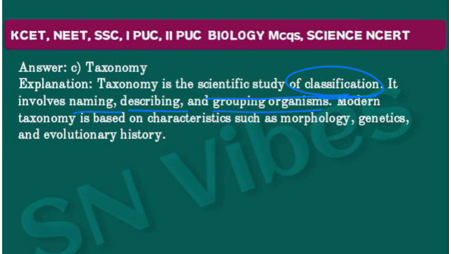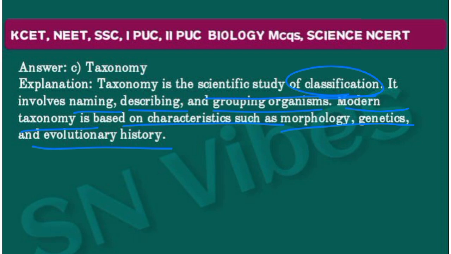Here there is also modern taxonomy. Modern taxonomy is based on characteristics such as morphology, genetics and evolutionary history. The main characters it deals with are morphology, that is the external body appearance, and the genetic material, DNA or RNA, along with the evolutionary history.